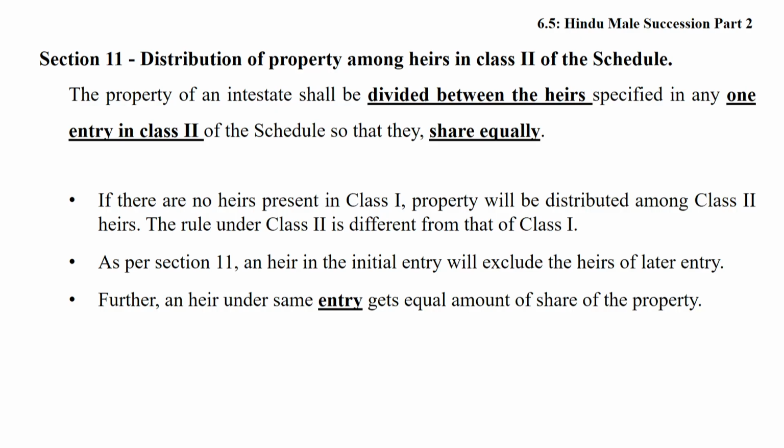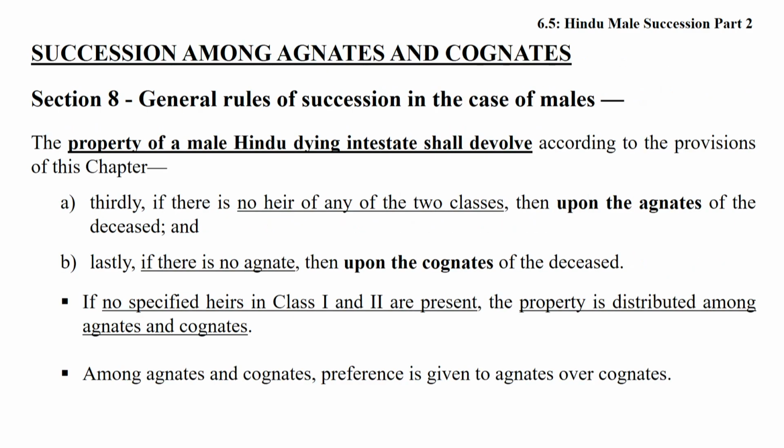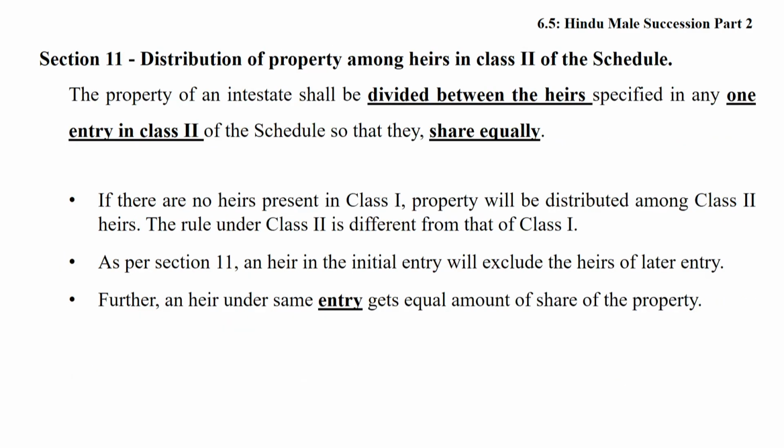As per section 11, heirs in the initial entry will exclude the heirs in the later entry. Further, heirs under the same entry get an equal share of the property. So, section 11 is very simple. Therefore, friends, by this rule we can conclude on second class heirs: section 8, section 9 and section 11. Section 8: so long as the first class heirs exist, second class cannot inherit. In the absence of first class, second class will inherit.